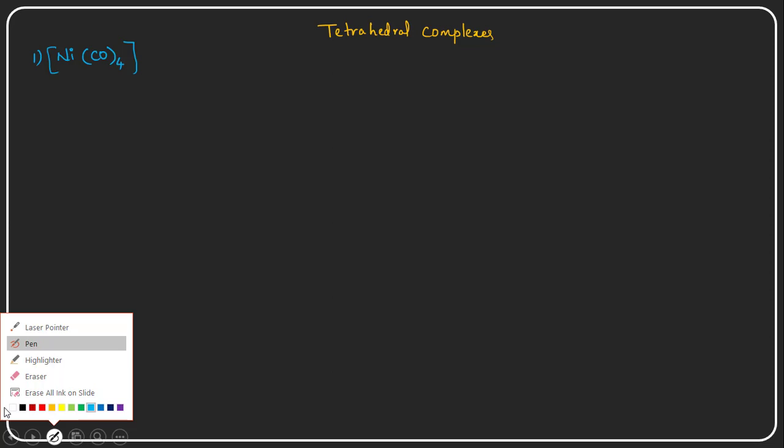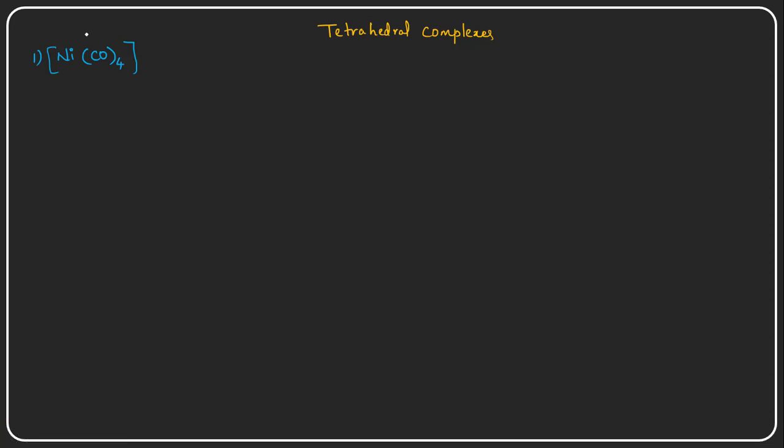So, for the nickel tetracarbonyl, what is the first point? The atomic number of the central metal, that is nickel, here that is 28, right?